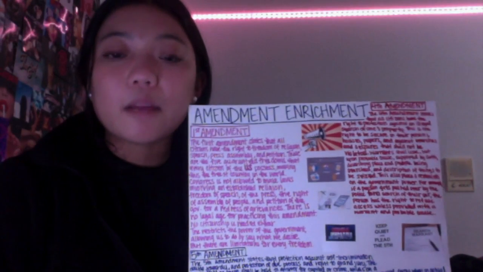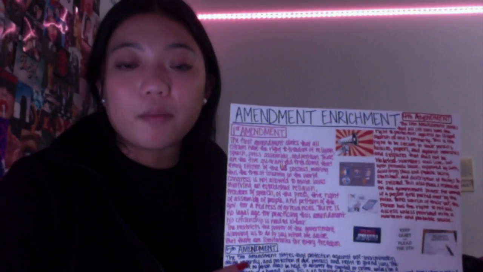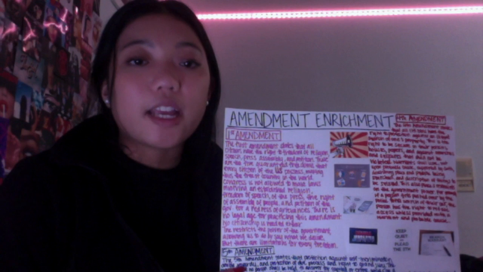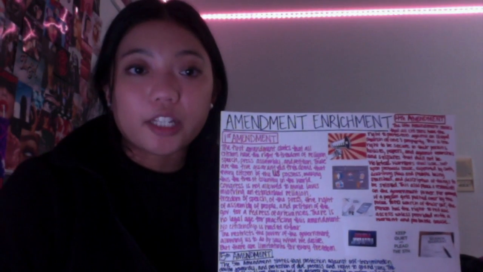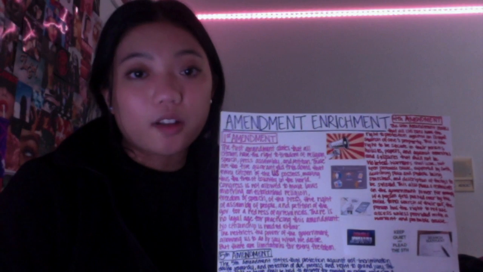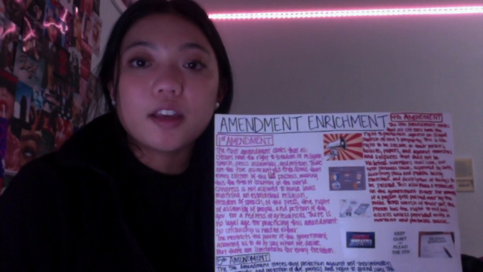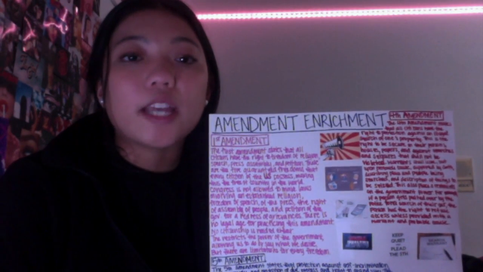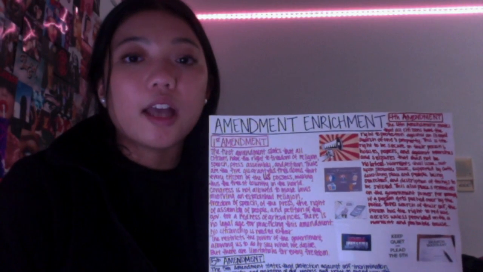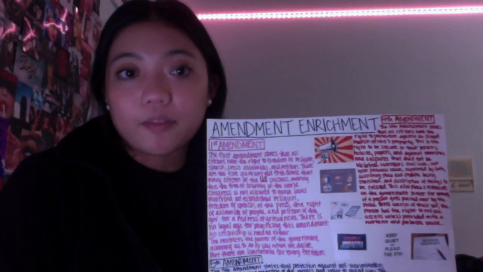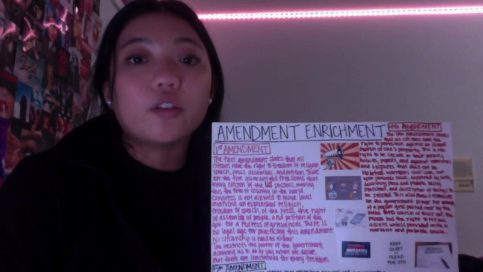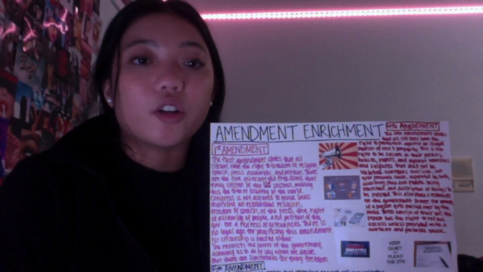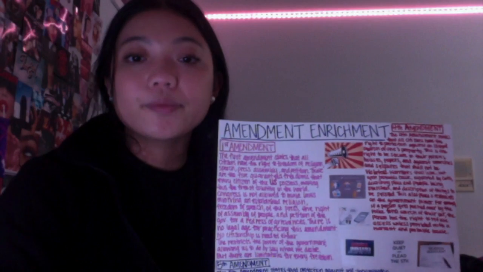So the last amendment I'm going to be talking about today is the Fifth Amendment. And the Fifth Amendment states the protection against self-incrimination, double jeopardy, the protection of due process, and the right to a grand jury. This means that no person shall be held to answer for a capital or otherwise infamous crime unless on presentment of a grand jury. It guarantees U.S. citizens specific rights, including not having to testify against yourself if you're accused of committing a crime.